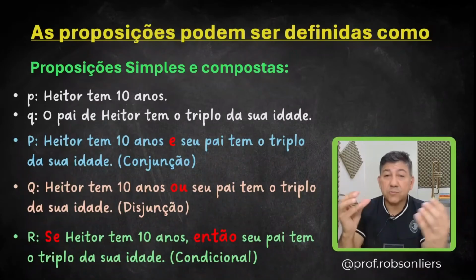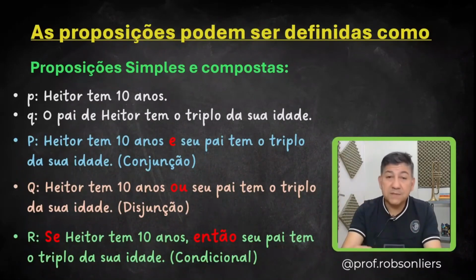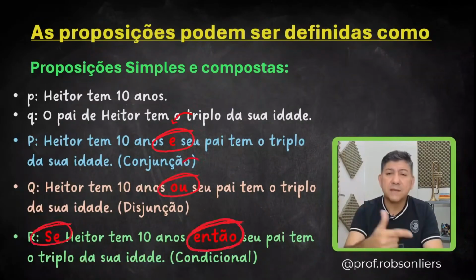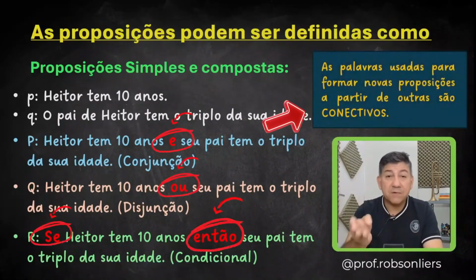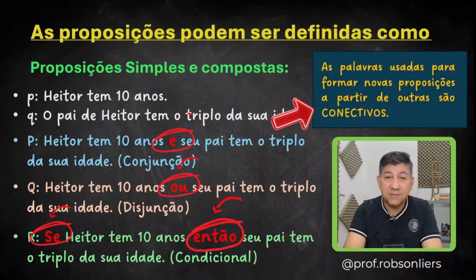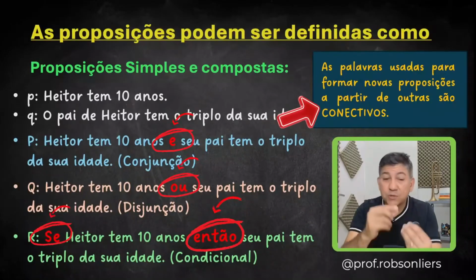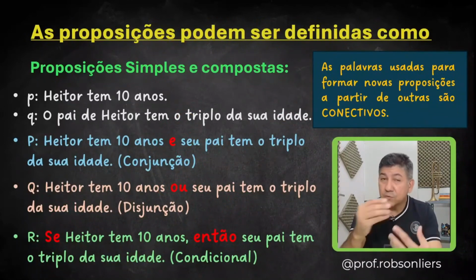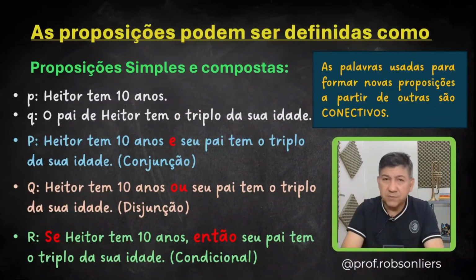So we join two simple propositions and form another proposition, a compound proposition. Now, Professor, these little words are used to connect the simple propositions: and, or, if, then. The words used to form new propositions from others are called connectives. So we have the connective and, the connective or, the connective if, then. We have other connectives that we will study later, okay?